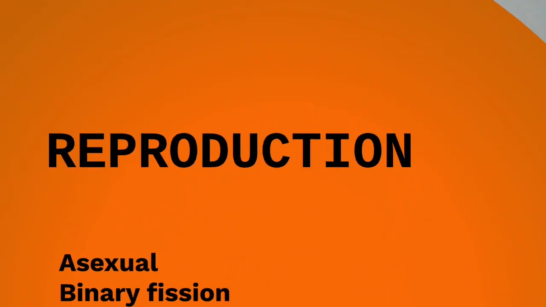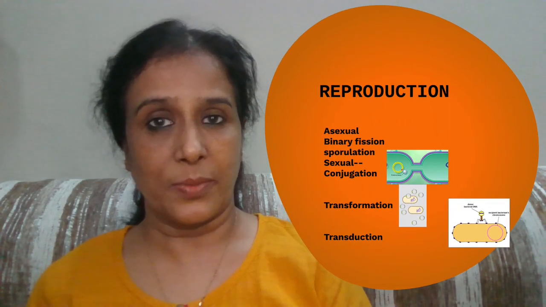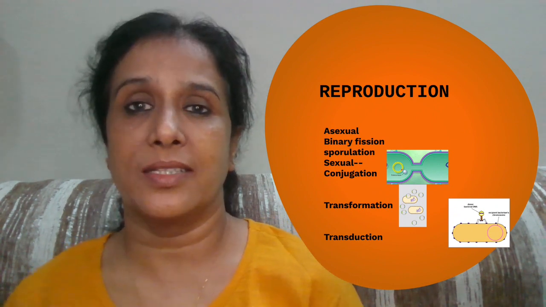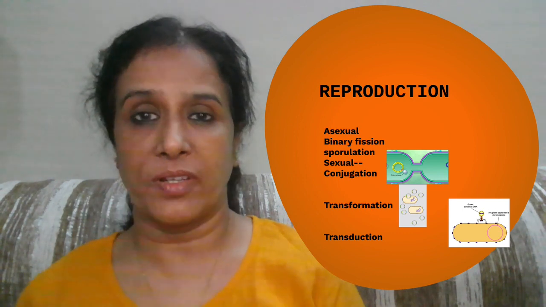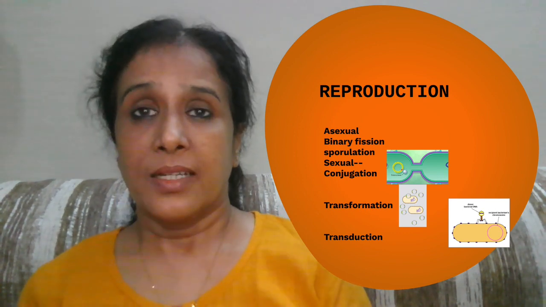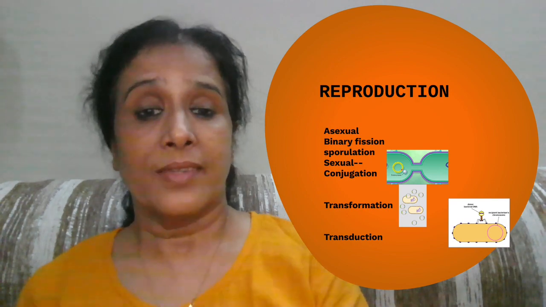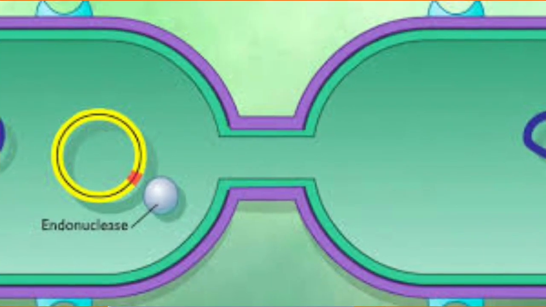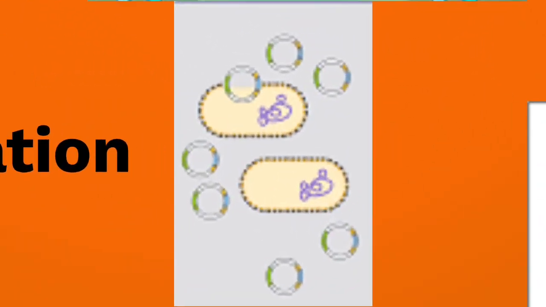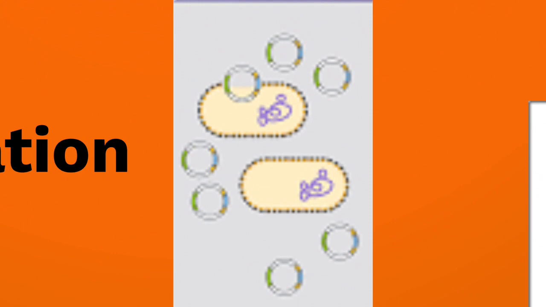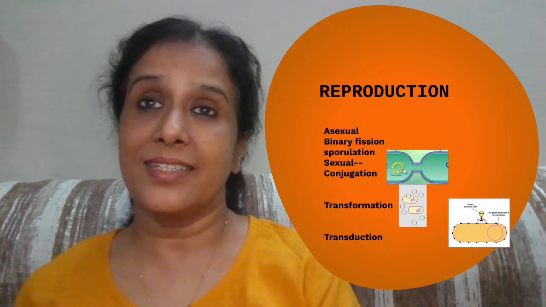They can reproduce both by asexual and sexual reproduction. Asexual reproduction can be by binary fission or by spore formation. When the conditions are not favorable, they form spores. Sexual reproduction may be by conjugation. In this process, 2 bacteria conjugate, they form a tube, and through this tube, genetic material is exchanged. It may be transformation. In this process, they get genetic material from the outside atmosphere and they get transformed.